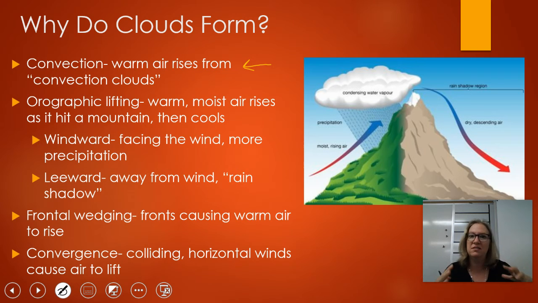So the hot air rises, there's enough moisture in it. As it rises up, it cools, it condenses, and it falls back to Earth. It's like this own little mini water cycle in one location, okay? So convection is one reason.